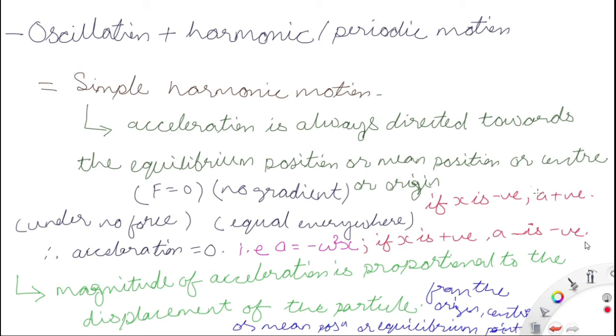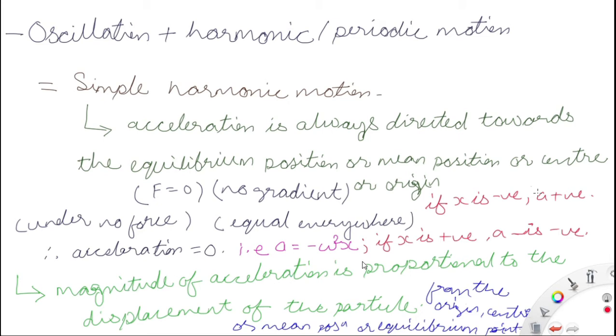So if the particle is moving away from the center, in the positive direction, the acceleration is acting in the negative direction, meaning it is trying to pull the body to the center. If the displacement is negative, and it is going in the negative direction, the acceleration is positive. Once again the body is pulled to the center.